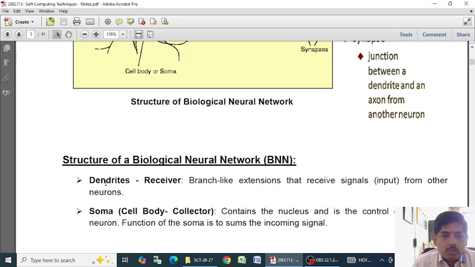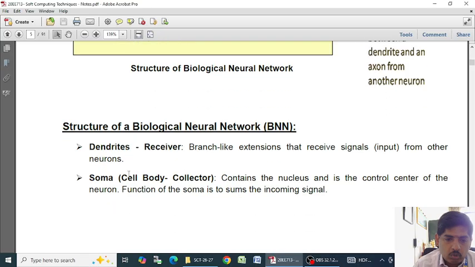The second part is the soma, or otherwise called the cell body. It acts as a collector. It collects the information from the many dendrites. It contains a nucleus and is the main control center of the neuron. The function of the soma is to sum the incoming signals. All the collected signals will be summed. That is the function of the soma.